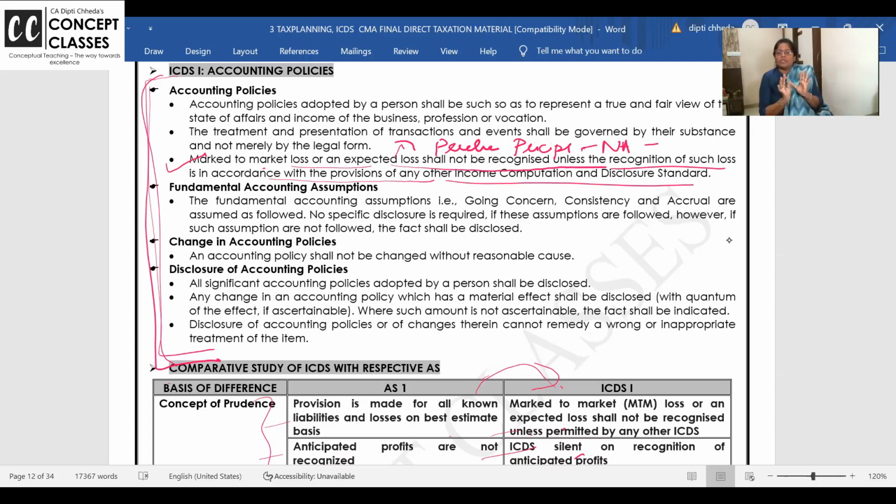Books of accounts says, better make a provision for repairs, better make a provision for doubtful debts, provision for this, provision for that. If you have a little doubt and can foresee that in the future you are going to have losses, you provide now only. You will remember in a construction contract, irrespective of whether construction has started or not, if you feel you are going to incur a loss in future, the whole loss you put now. Income Tax Act says no. Probable losses, don't put them in the P&L account.